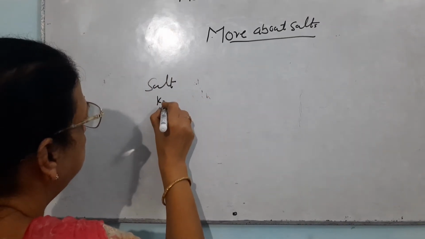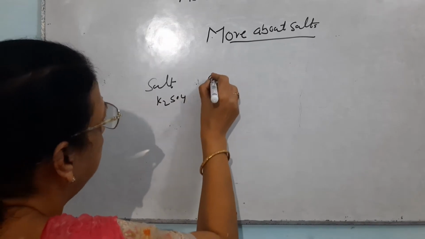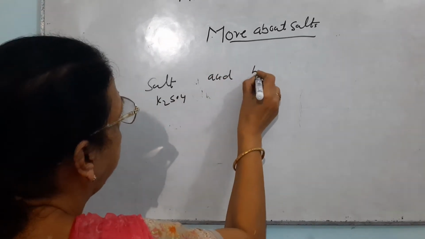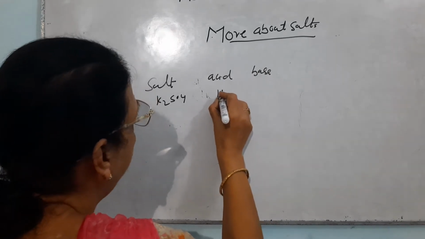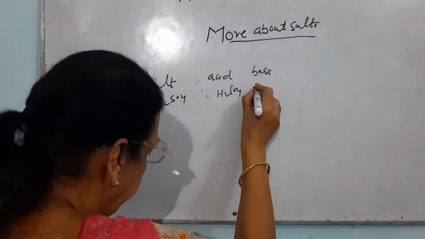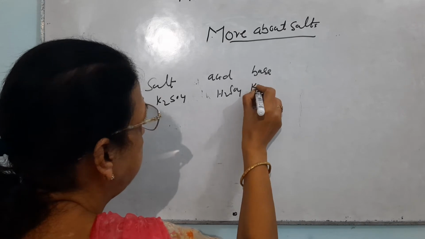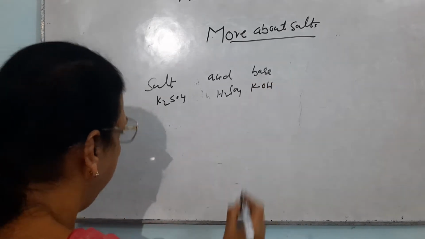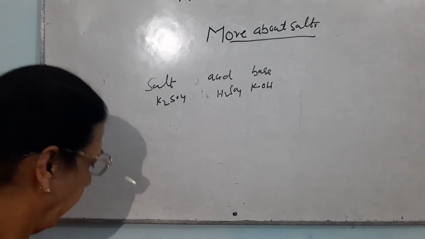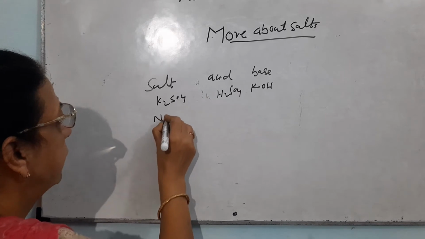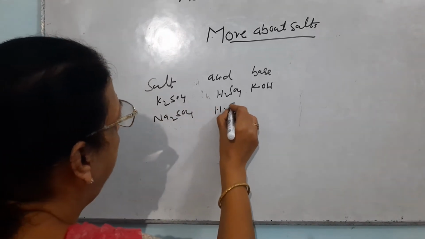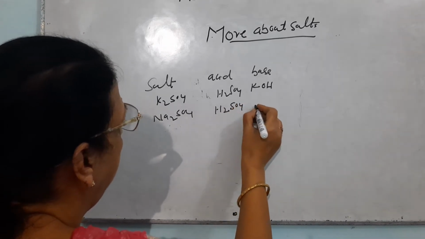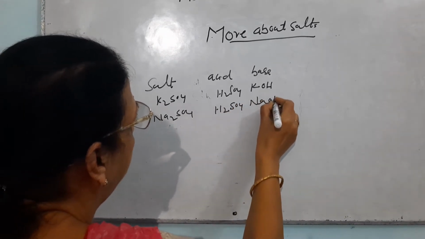The acid and base from which these are being prepared I will write. This is H2SO4 and KOH. The base is KOH. The second salt which is given is sodium sulfate. It is Na2SO4. Again, the acid is sulfuric acid and the base will be NaOH.